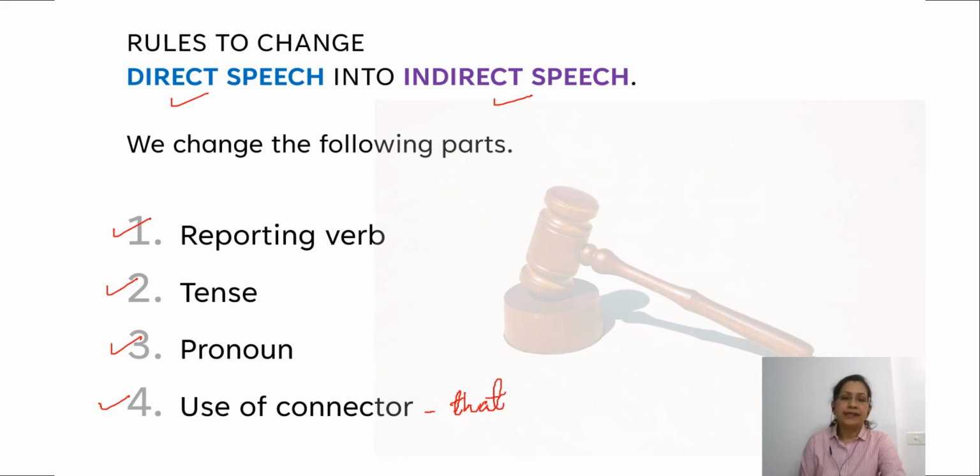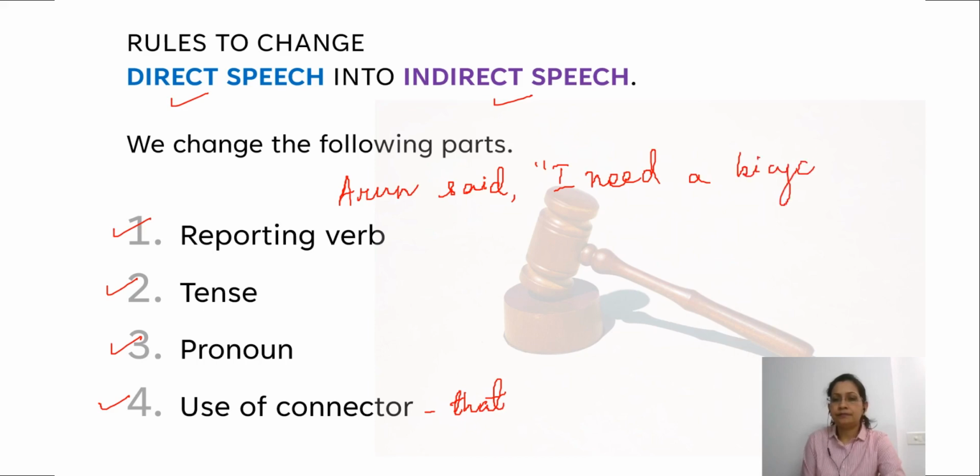Now look at this sentence. If I say, Arun said, I need a bicycle. If I'm going to divide this sentence into parts, I'm going to draw a line between, and I can say that this part, the left-hand part, is the reporting part.